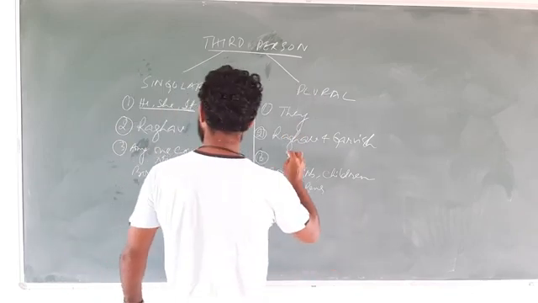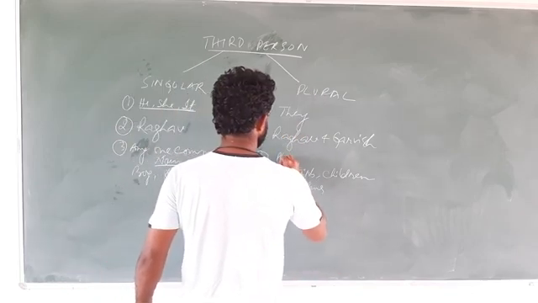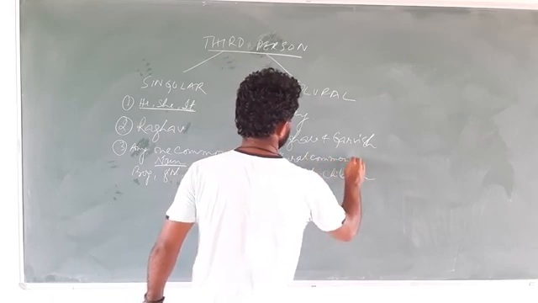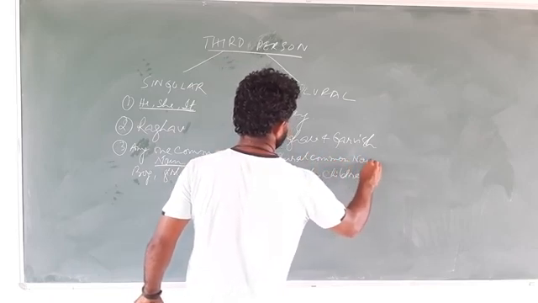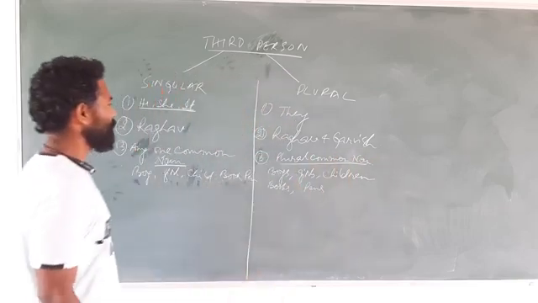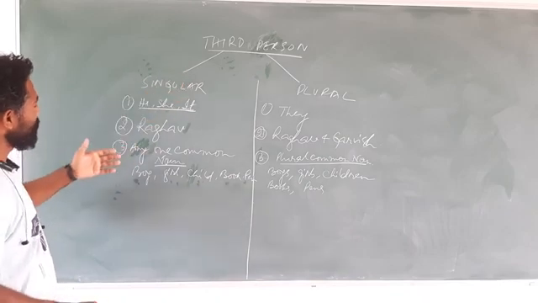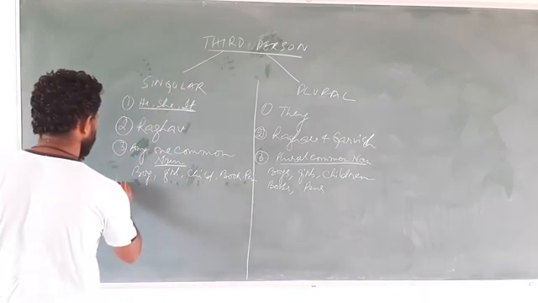And this is plural common noun. So that is the third point we have seen under third person singular number.